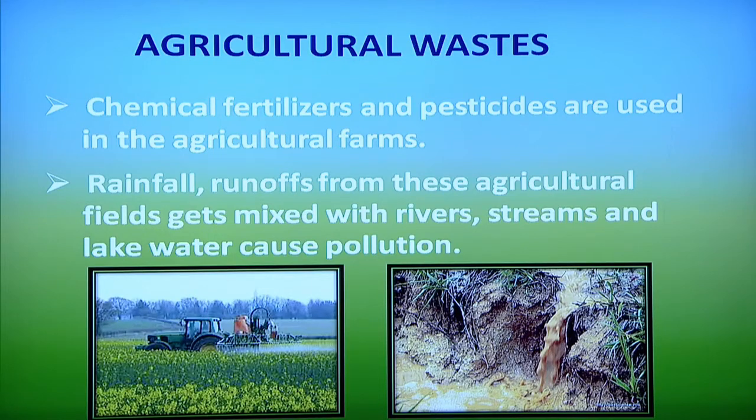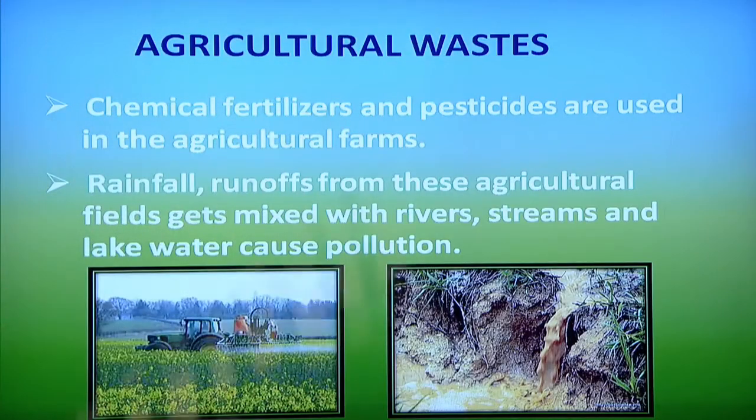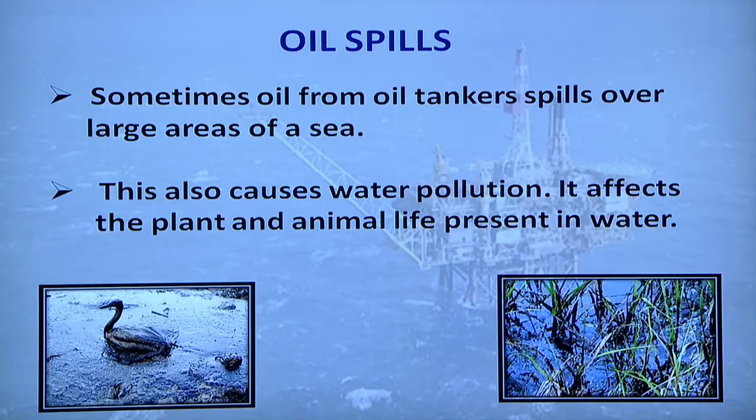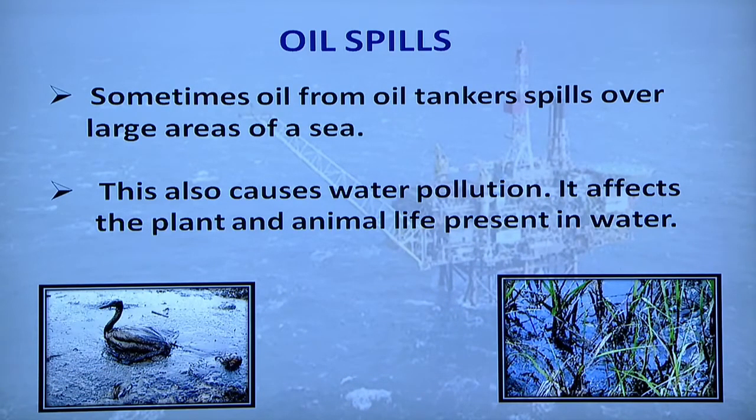Rainfall runoff from the agriculture fields gets mixed with the river, stream, and lake, and that causes pollution here. This is the pesticide, I showed this picture earlier also. Oil spill: this may not have a direct implication on daily life, but indirectly it is harming our vegetation, harming the animal life, particularly the marine life.